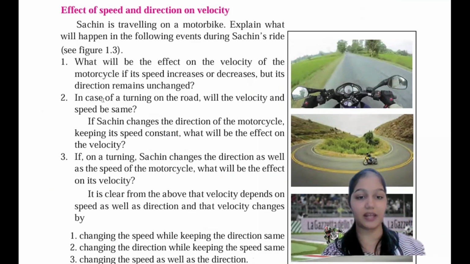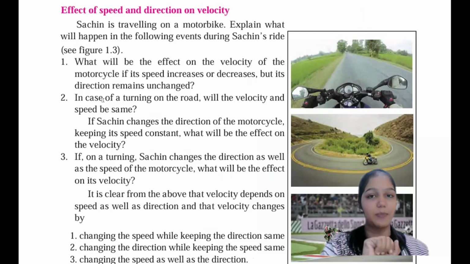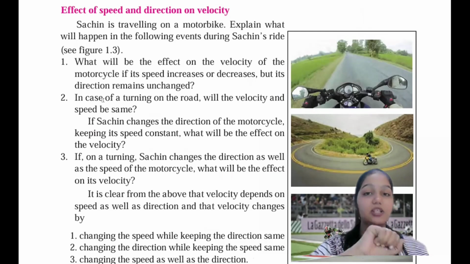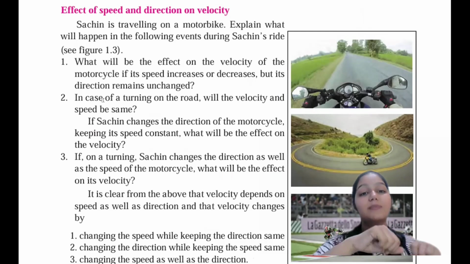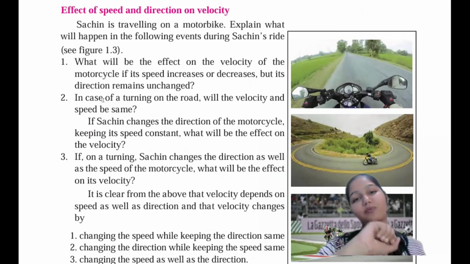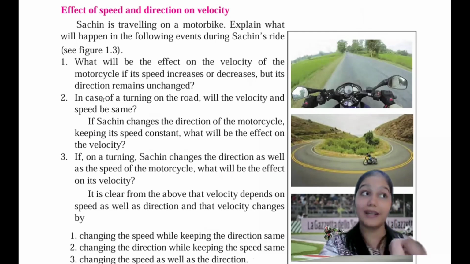He is going in the same direction, but he is changing the speed. Speed is changing. So if the speed is getting changed, then there has to be some difference in the velocity. Let the direction be the same, no problem. But there is a change in the speed, the acceleration, so that will definitely affect the velocity. Next, changing the direction while keeping the speed same.